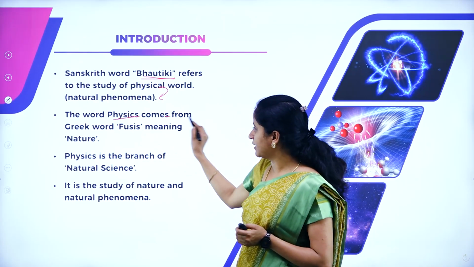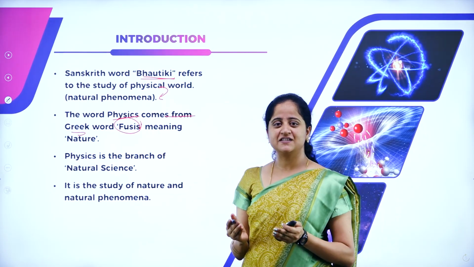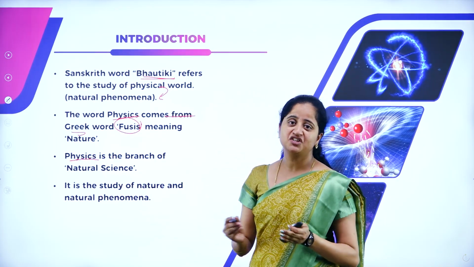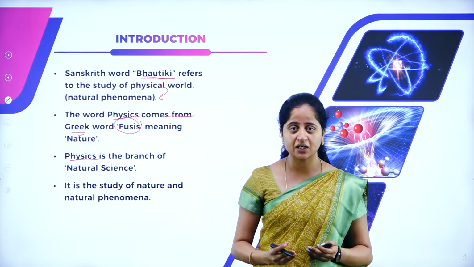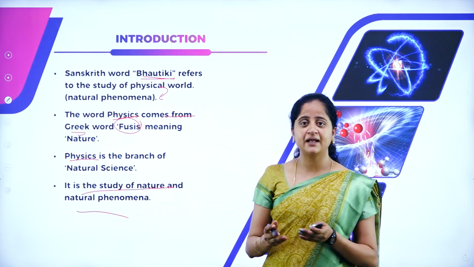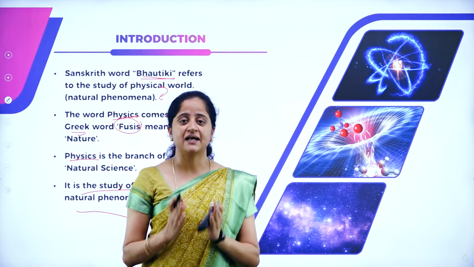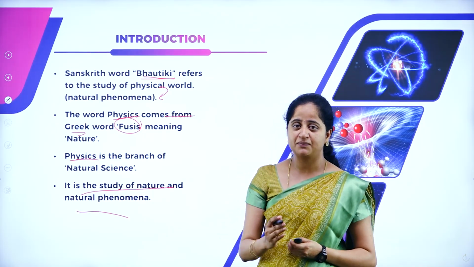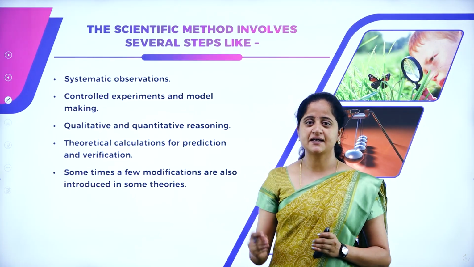The word physics comes from the Greek word physis. What is the meaning of physis? Physis means nature. So physics is the branch of natural science where we are going to study about nature, the physical things that we can see around us, and natural phenomena. It is the study of nature and natural phenomena. Physics is nothing but the study of nature and natural phenomena, and it is derived from a Greek word called physis, which means nature. The method of studying this science is called the scientific method.